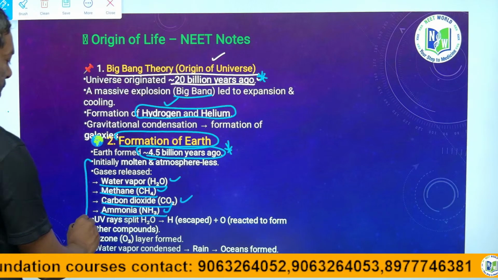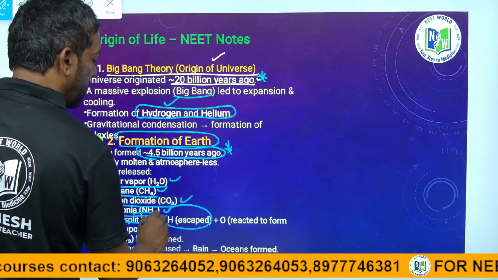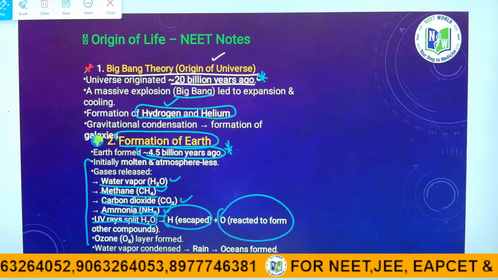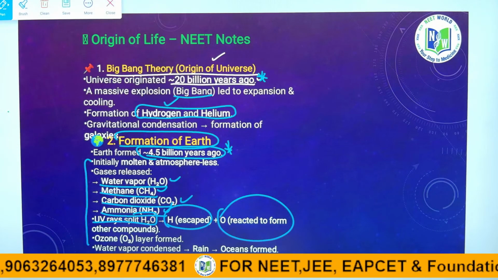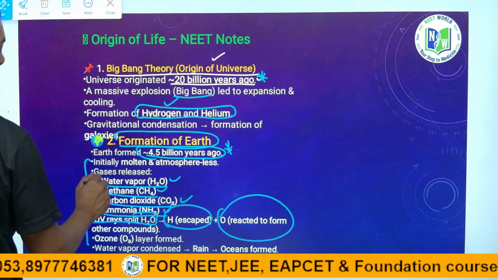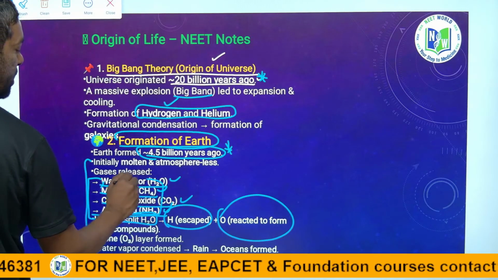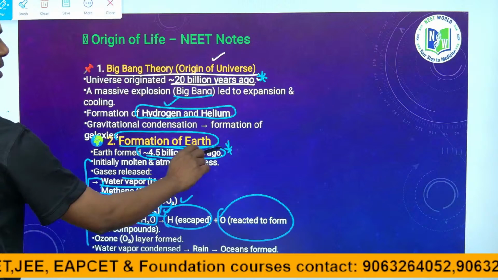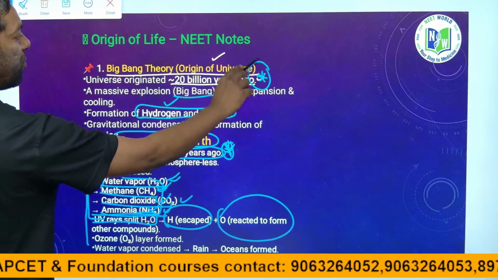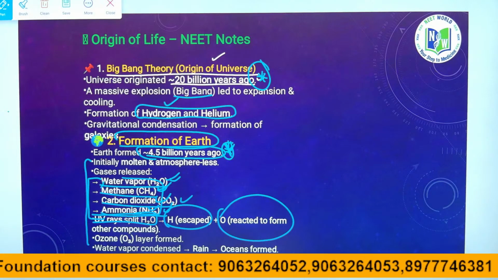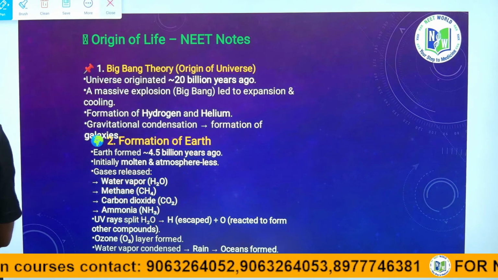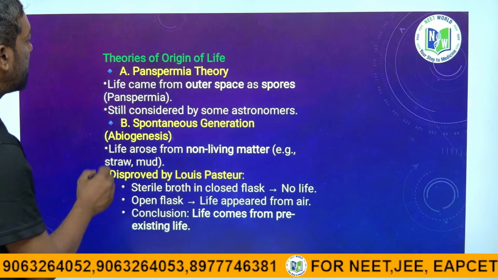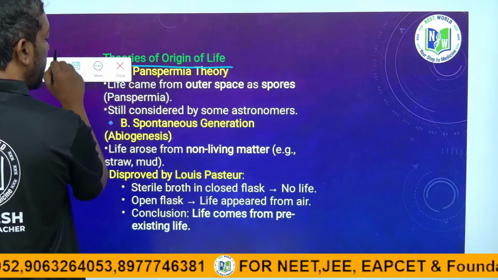UV rays split water vapor into hydrogen and oxygen, hydrogen escaped, and oxygen reacted to create O3. They might ask you this and they can confuse you: the first gases are water vapor, methane, carbon dioxide and ammonia. They can also ask the time the earth formed and the time the universe formed. This is important for NEET. Next slide. They might not ask about all the theories, they can focus only on the important theories.